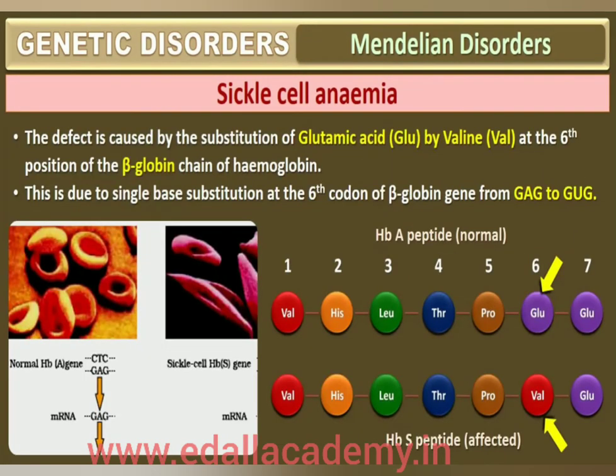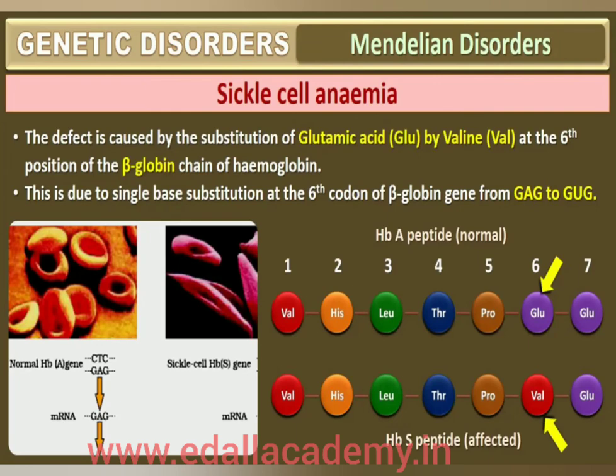The defect is caused by the substitution of glutamic acid by valine at the sixth position of the beta globin chain of the hemoglobin molecule. The substitution of the amino acid in the globin protein results from a single base substitution at the sixth codon of the beta globin gene from GAG to GUG.